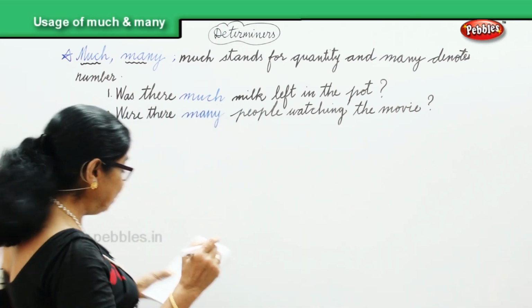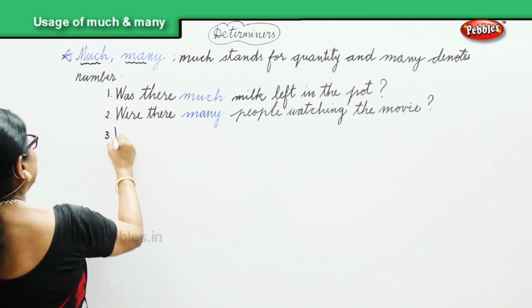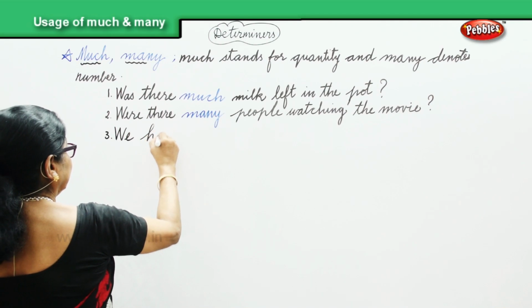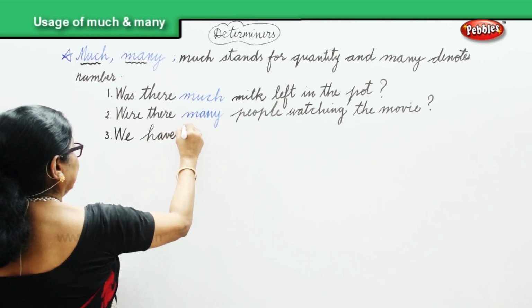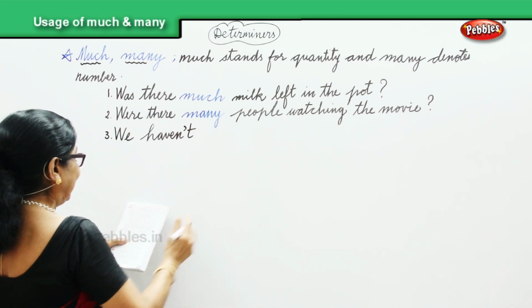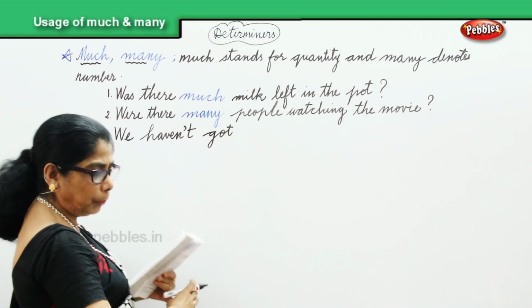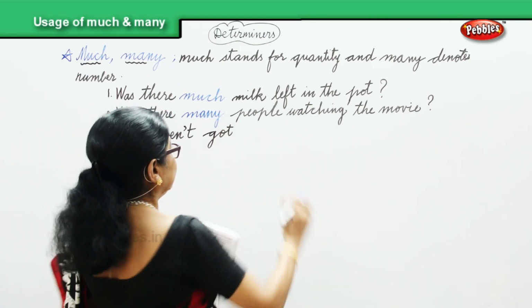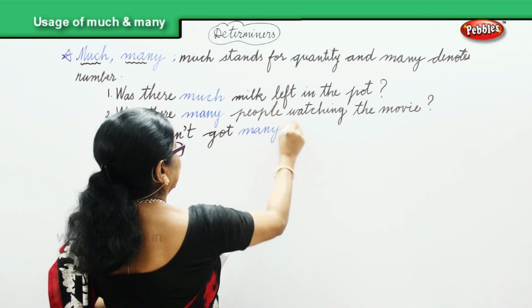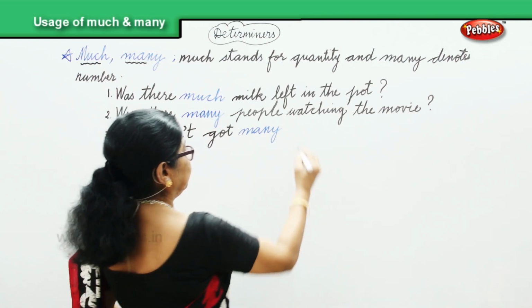We have again number. We haven't got many books.